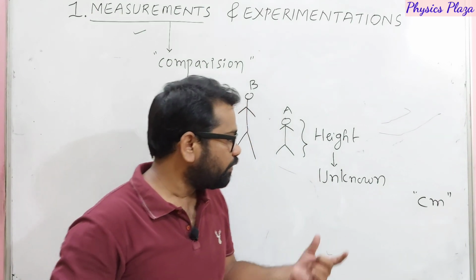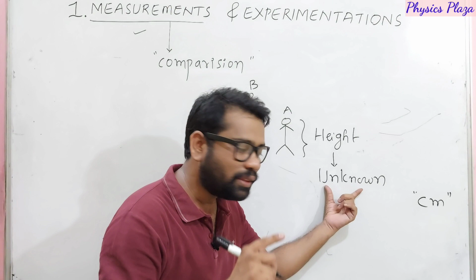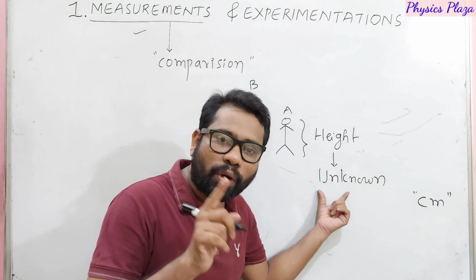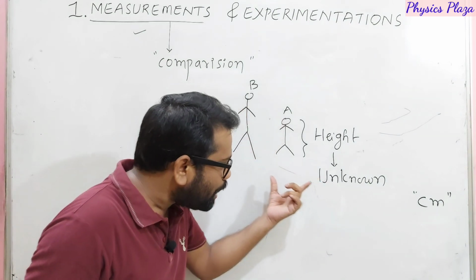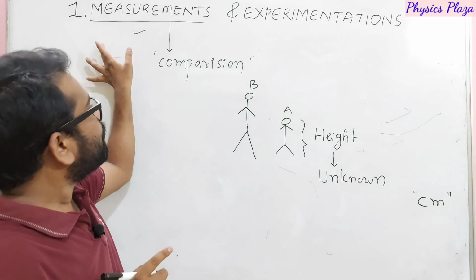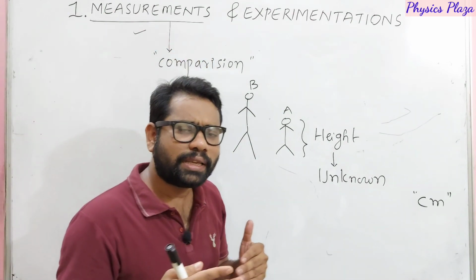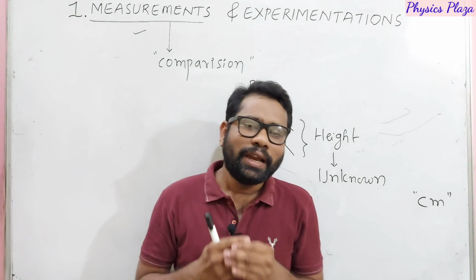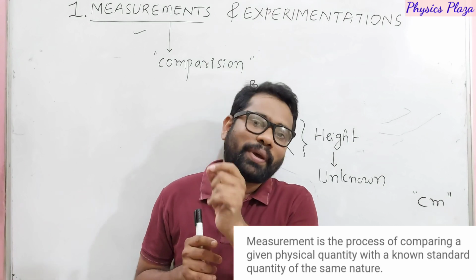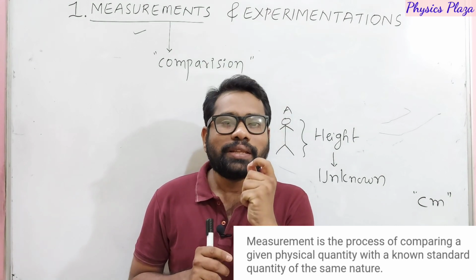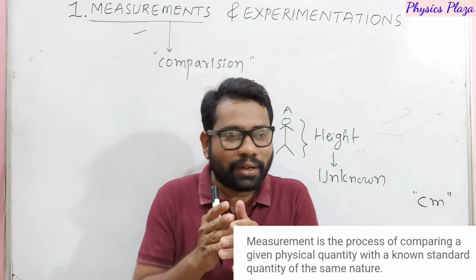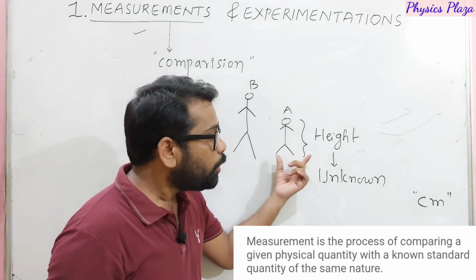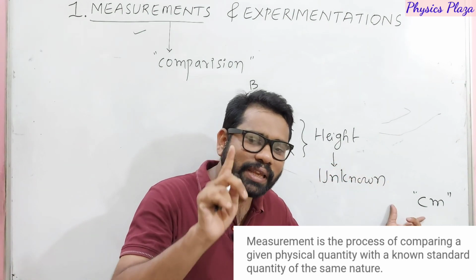Now what do we do? We will compare this unknown quantity with this standard known quantity of the same nature, dear children. So this comparison only we can call a measurement. Children, in the exam they may ask you to define measurement. Then what do we have to write? Dear children, it is a process of comparison, in simple terms, between an unknown physical quantity and a known standard quantity of the same nature.